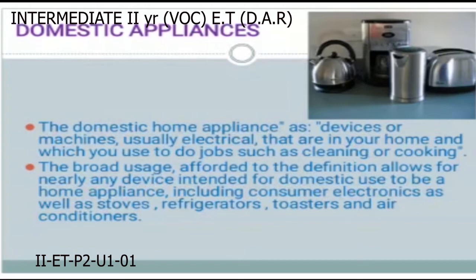The broad uses afforded to the definition allow nearly any device intended for domestic use to be a home appliance, including consumer electronics as well as stoves, refrigerators, toasters, and air conditioners. Whatever it may be, these are electrical appliances that do the job of house functions, that is cleaning, cooking, food preservation, etc.